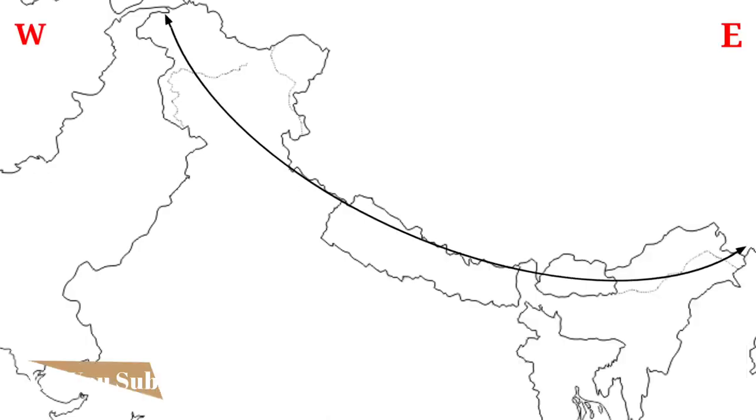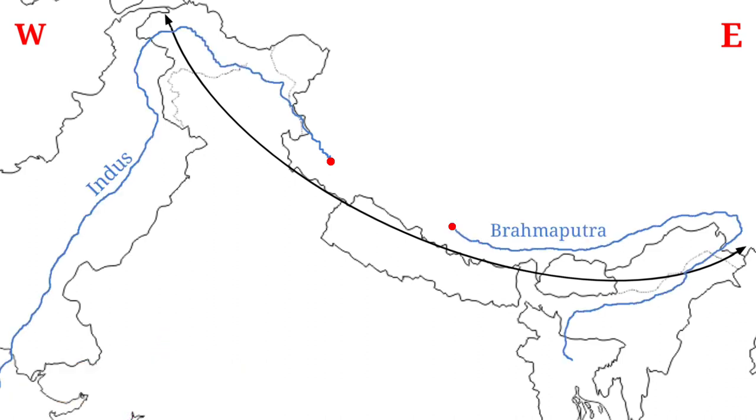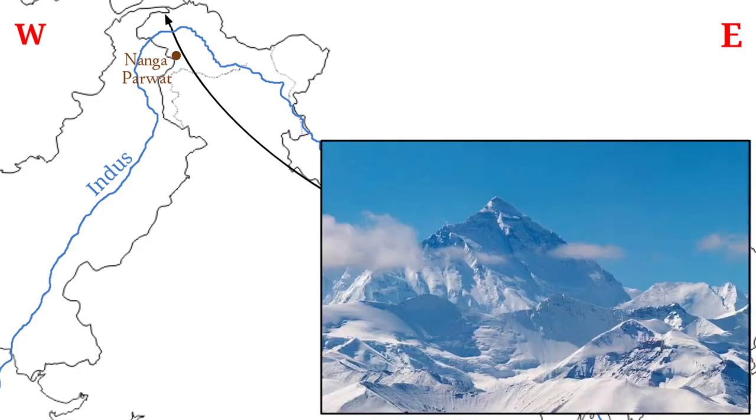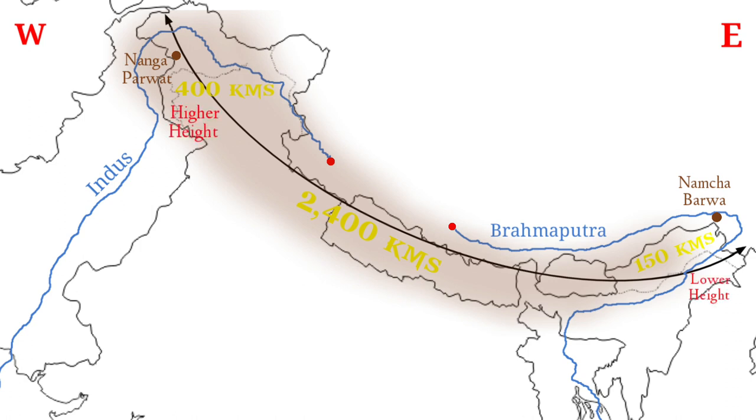The Himalayan mountains run in a west-east direction from the Indus River to the Brahmaputra River, or from the Nanga Parbat to the Namcha Barwa mountain peaks. They are one of the loftiest and most rugged mountain barriers of the world. They form an arc that covers a distance of about 2400 kilometers, and their width varies from 400 kilometers in Kashmir to 150 kilometers in Arunachal Pradesh. They are wide in Kashmir and gradually become narrow towards the east. The height of the eastern half of the Himalayas is greater than that of the western half.